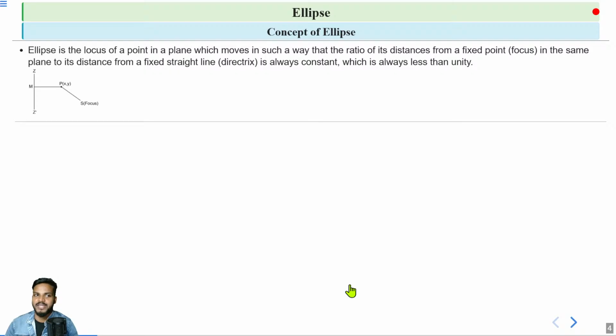We have a point P. The locus of this point P is an ellipse if we take the distance of this point from a fixed point S, that is the focus, and the distance of this point from this fixed line, that is called the directrix. When we take the ratio of the distances, we get a constant ratio to get a conic section, and we get that conic section as an ellipse if the constant ratio is always less than unity. Clear?